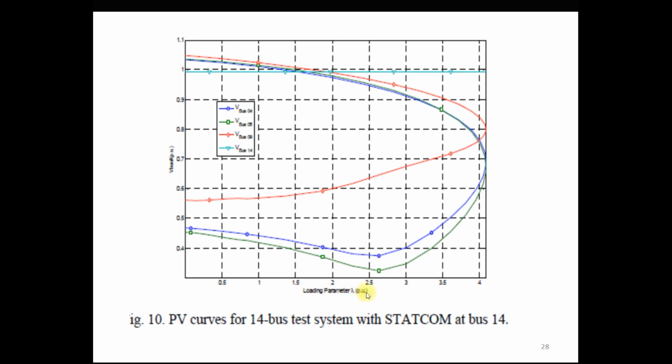You can see that the loading parameter at 4 per unit means that at load bus 14, the load is 4 times higher than its capacity, and because of that the voltage decreases without FACTS devices. But here we connected the STATCOM, so even with this high loading the bus voltage is maintained near 1 per unit. So this is because of the STATCOM.